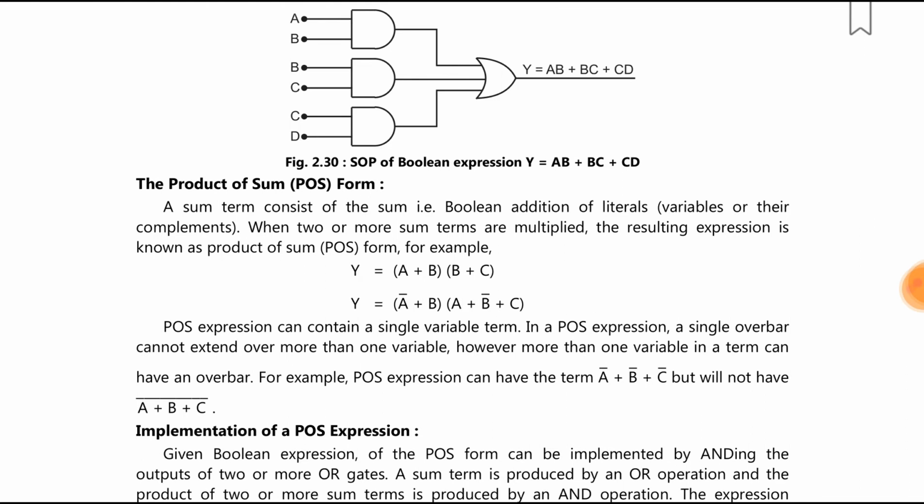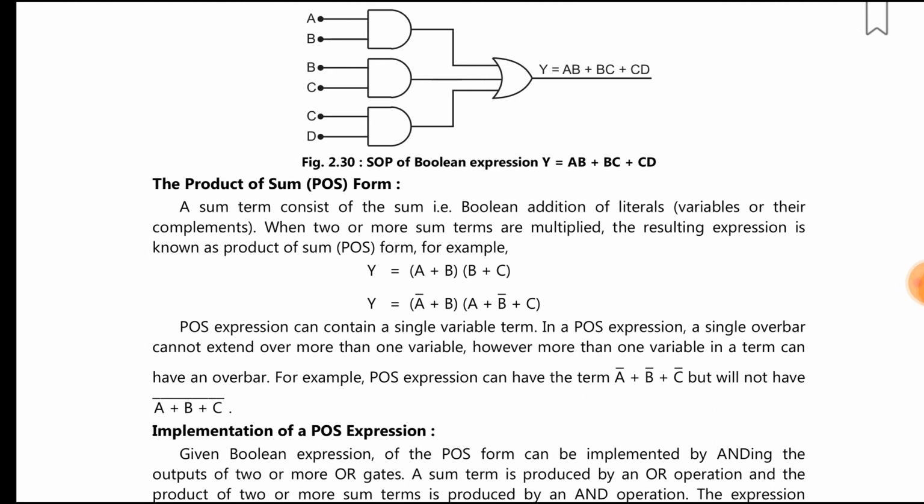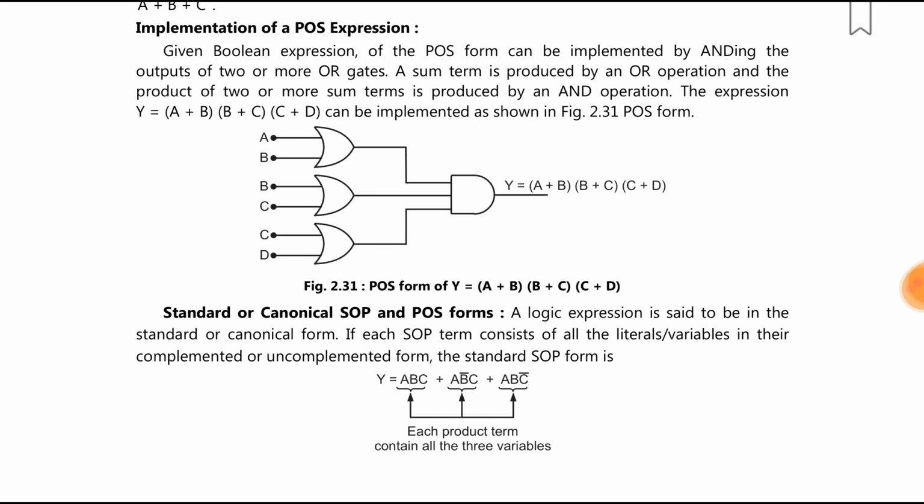So, a sum term consists of the sum, Boolean addition, of literals. When two or more sum terms are multiplied, the resulting expression is known as product of sum form. So, y is equal to A plus B into B plus C. So, this is a product of sums. The POS form can be implemented by combining the outputs of two or more OR gates. A sum term is produced by the OR operation and the product of two or more sum terms is produced by the AND operation. So, the expression A plus B plus C. Now, this POS form is implemented using these gates.